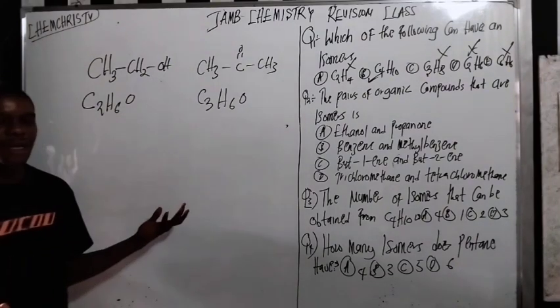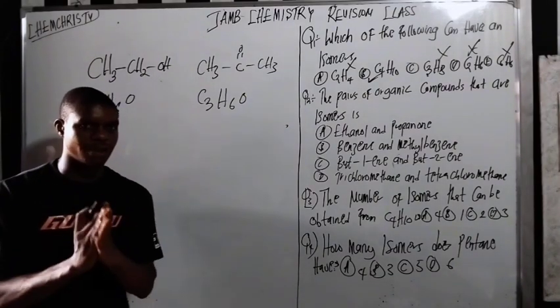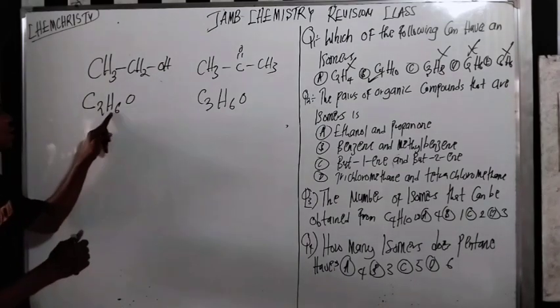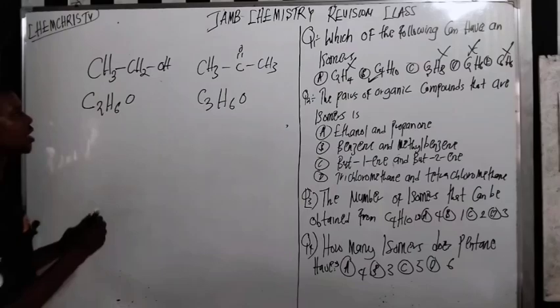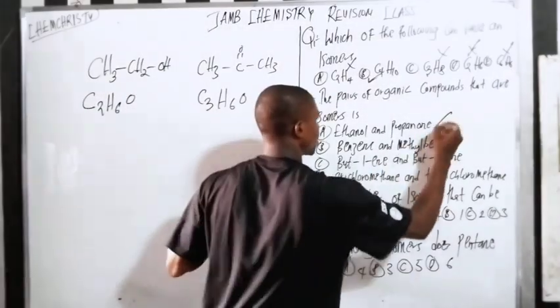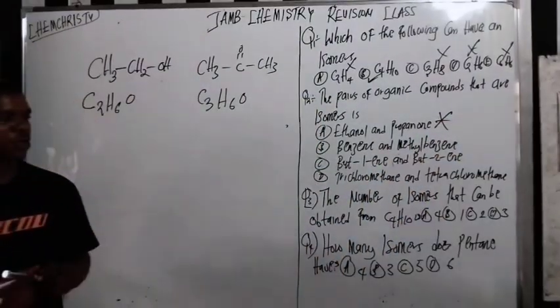So are they isomers of each other? The answer is no, they are not isomers of each other. Why? Because they have the same hydrogen and the same amount of oxygen, but the numbers of carbon atoms differ. So they cannot be isomers of each other. So it's out of it. Do you understand?